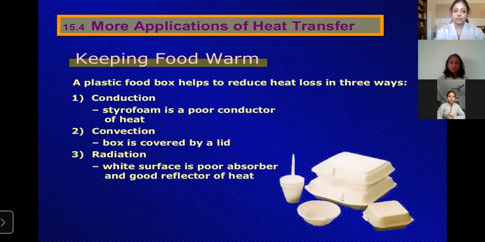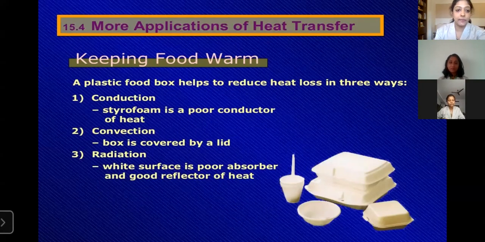Hello. So we'll see more applications of heat transfer. First one is keeping food warm. A plastic box helps to reduce heat loss in 3 ways: conduction, convection, and radiation. Next one is the vacuum flask. Next slide.